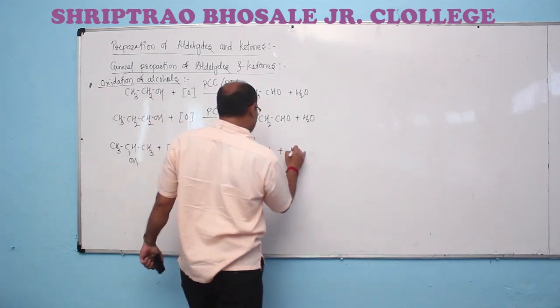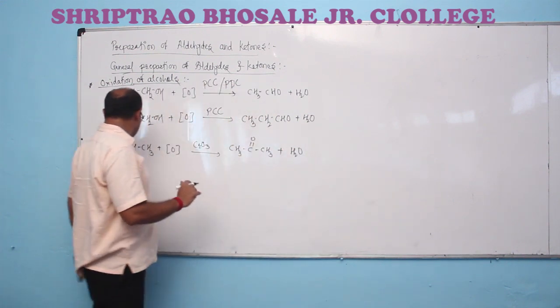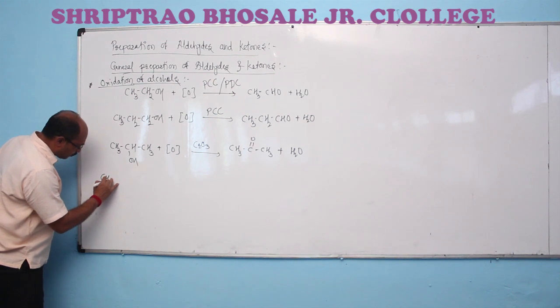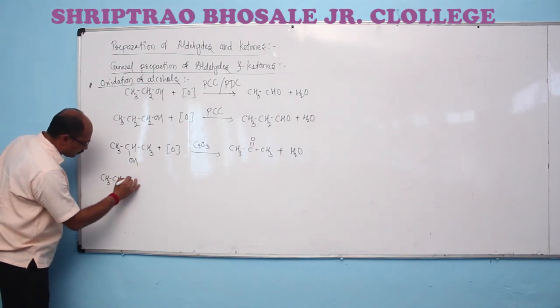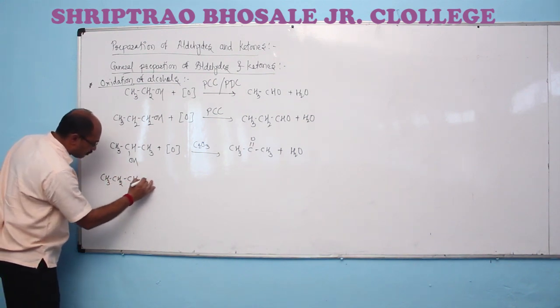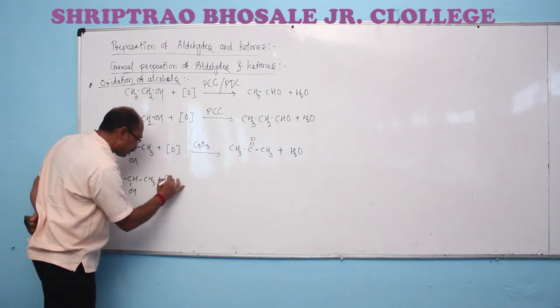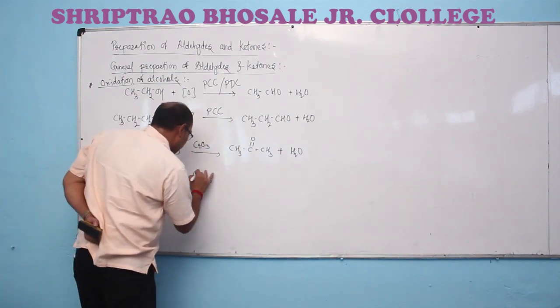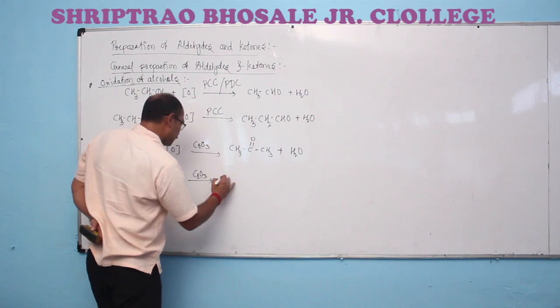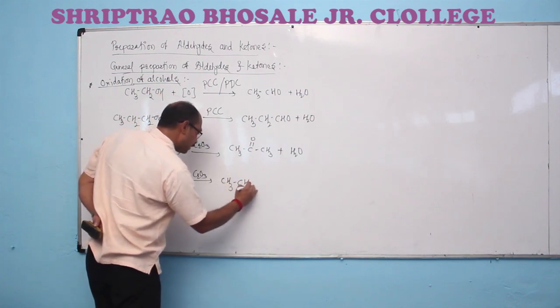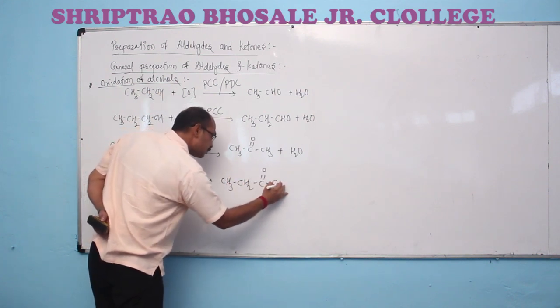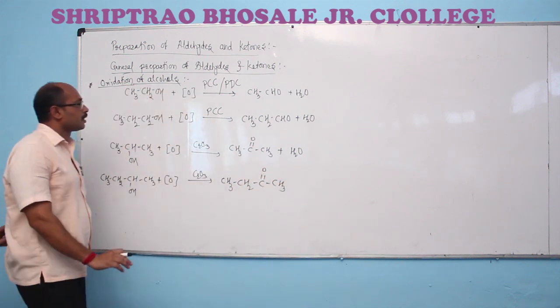We have the suitable preparation of simple as well as mixed ketones by using this reaction.